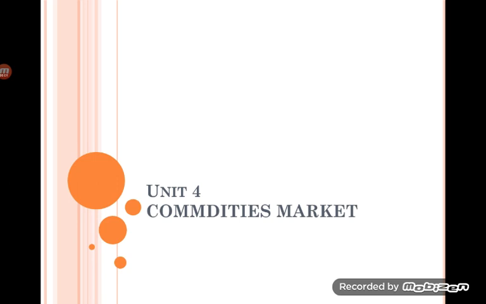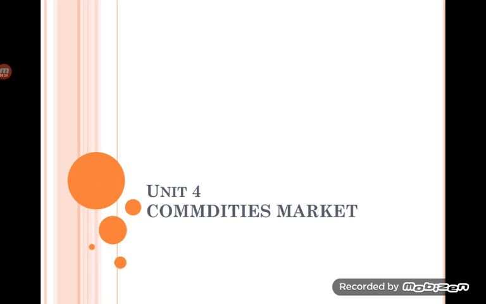As we all know, we have completed 3 units in the syllabus, and in total we have 5. The fourth and fifth units are related to the commodity market and derivative trading in the commodity market. So in these 2 chapters we are going to cover the commodity market aspect. This is the fourth unit that I am going to teach you today in this lecture.